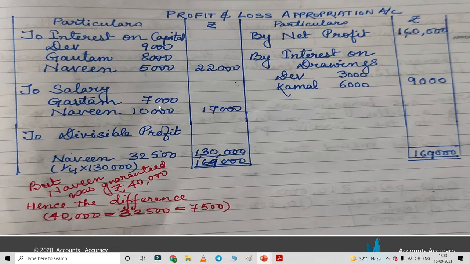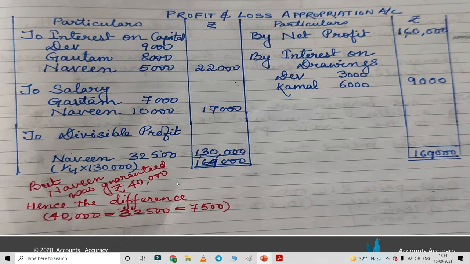Salary is also given in the question, 7,000 and 10,000. So when we are finding out the balance, the divisible profit is coming 1,30,000 after deducting 22,000 and 17,000 from 1,69,000. Now the profit value which will be given to Naveen out of 1,30,000, it is 1,30,000 into 1 by 4, which comes to 32,500 only.